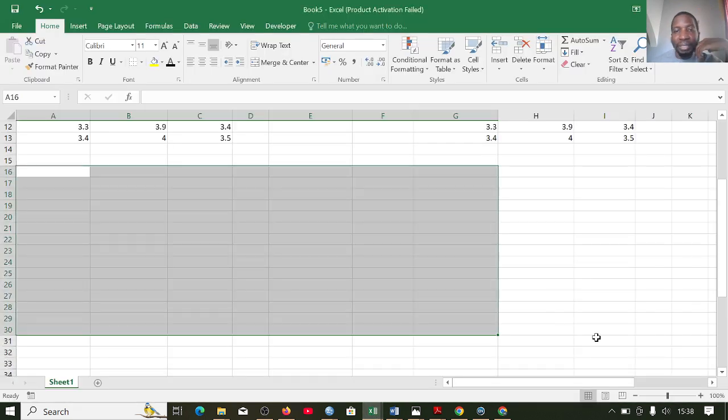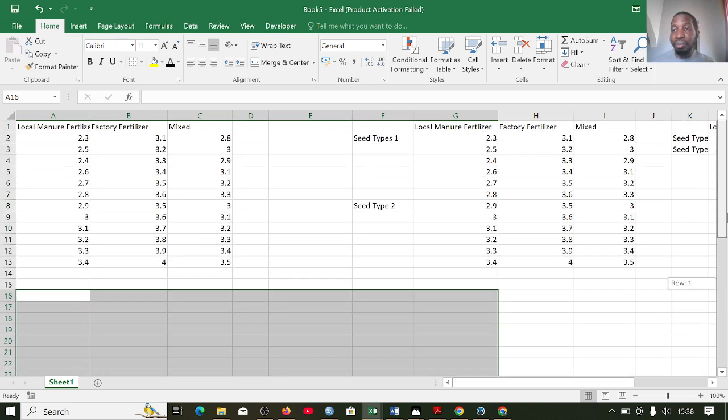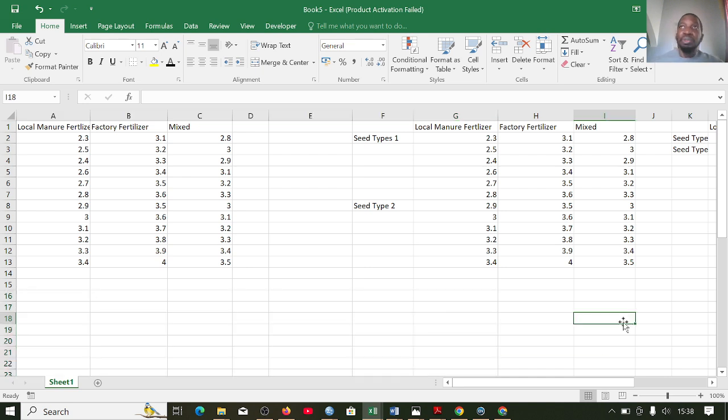We have different types of ANOVA. We have the one-factor or one-way ANOVA. Then we have the two-way ANOVA, which is normally referred to as two-factor. And the two-way ANOVA is further classified into two: the one with replication and the one without replication. So let me briefly explain that. We normally use ANOVA when we have independent groups that are more than two.